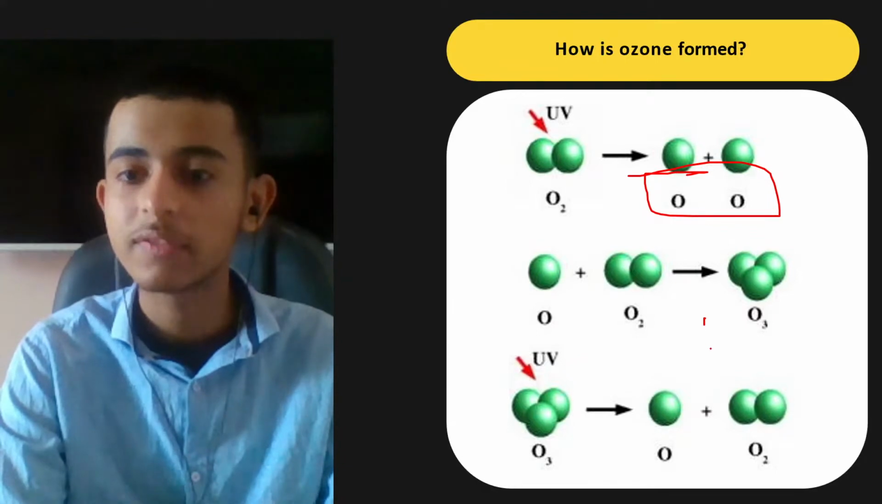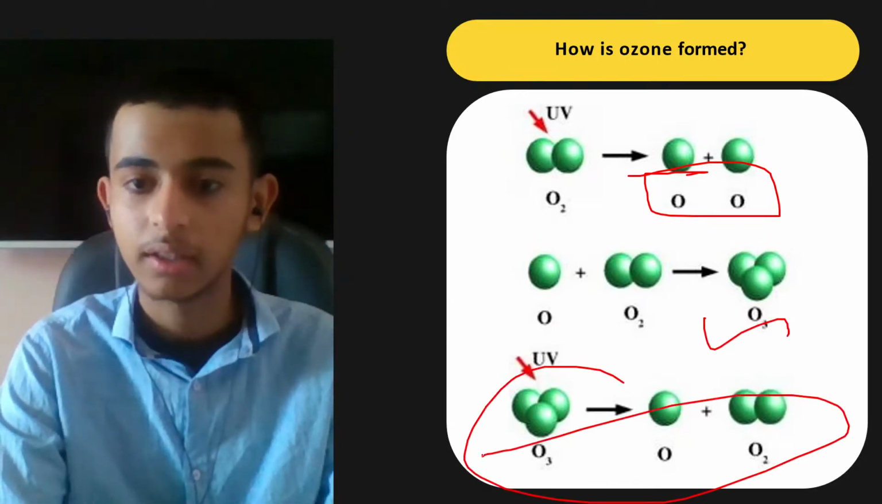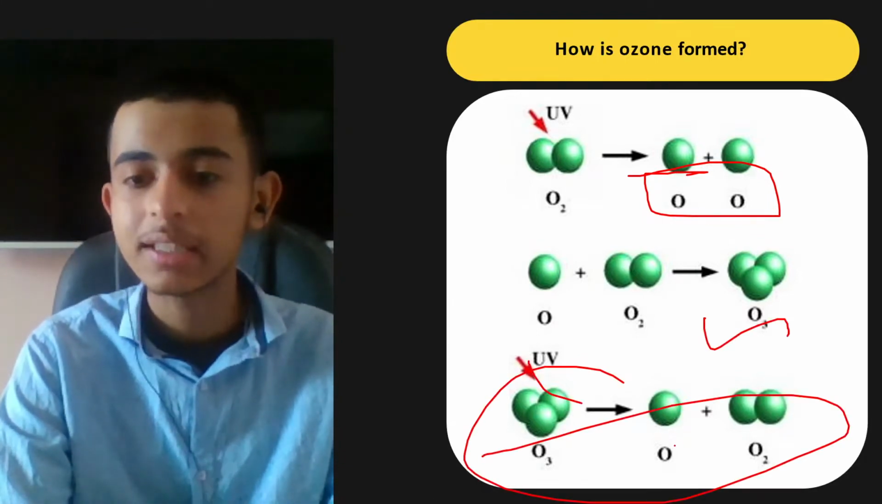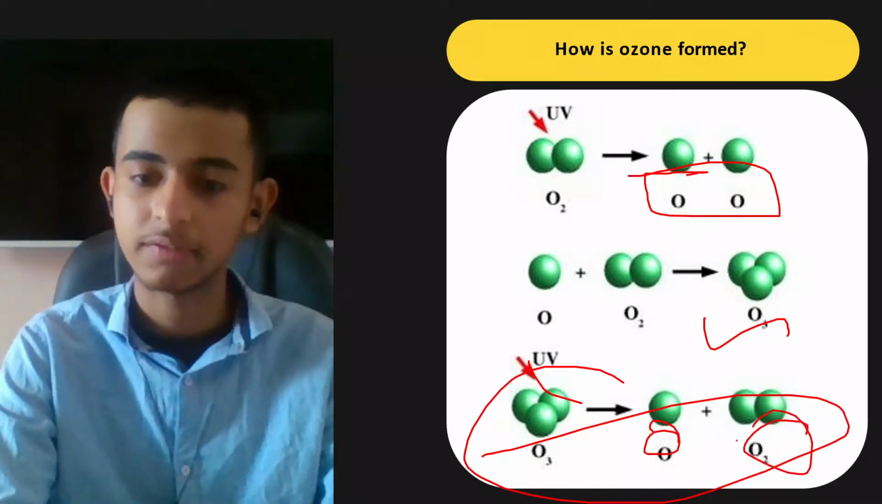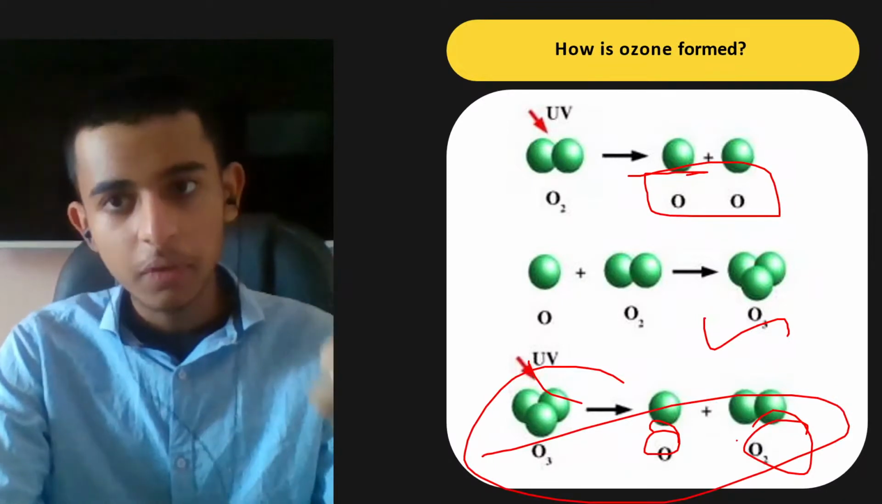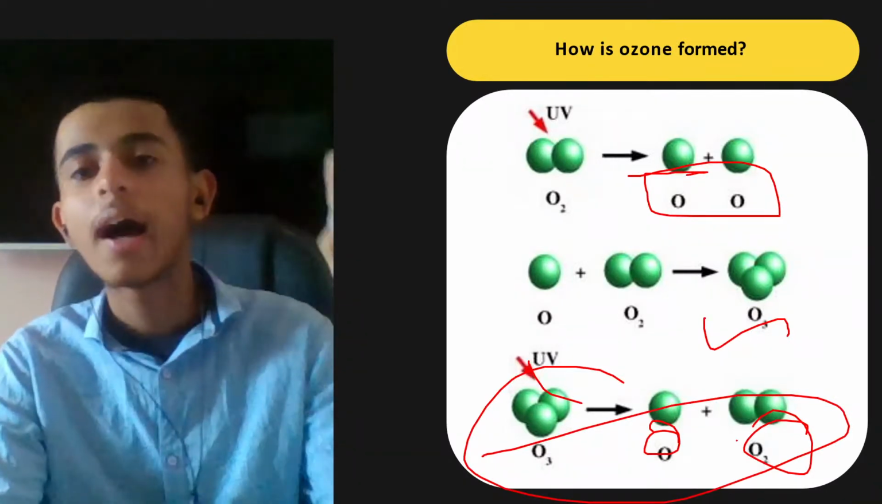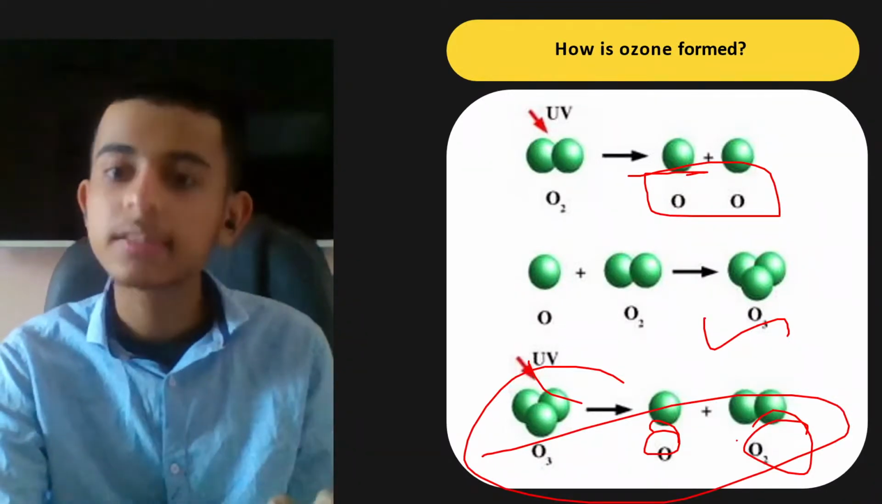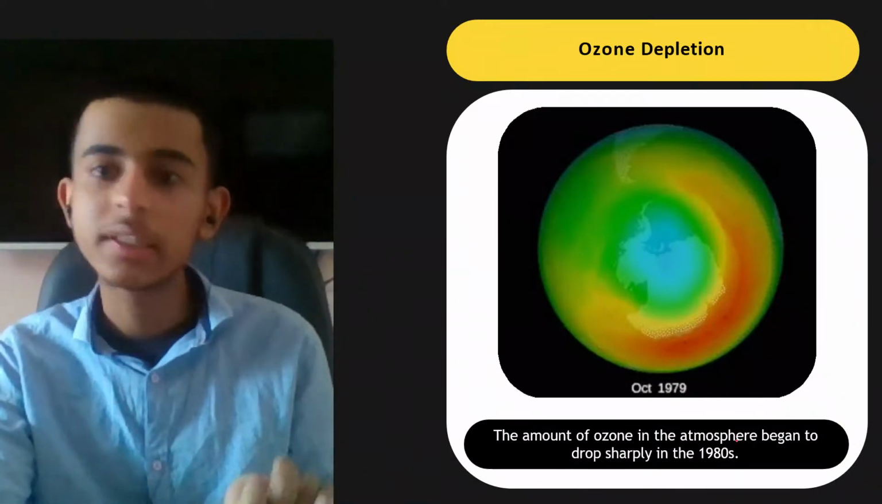Then O plus O2 gives us O3, and this O3 due to UV again splits into O and O2 respectively. Due to UV rays. So it protects us from UV rays. This is important. It is found at the higher levels of atmosphere. This can be asked in the board exams, and you should know the depletion.